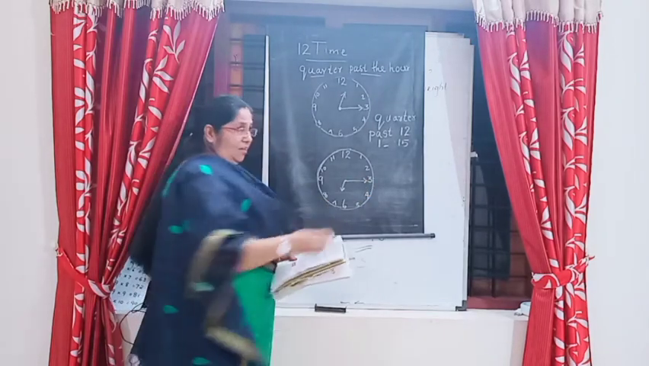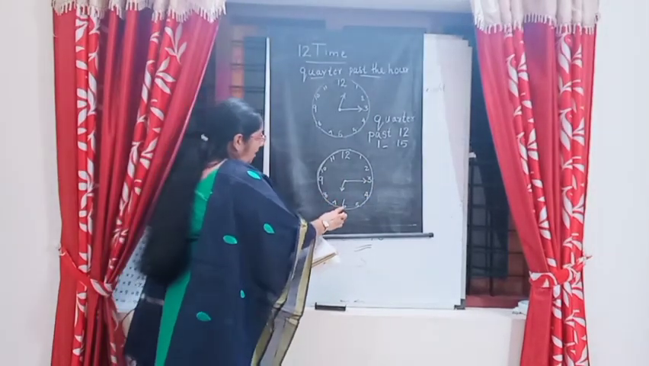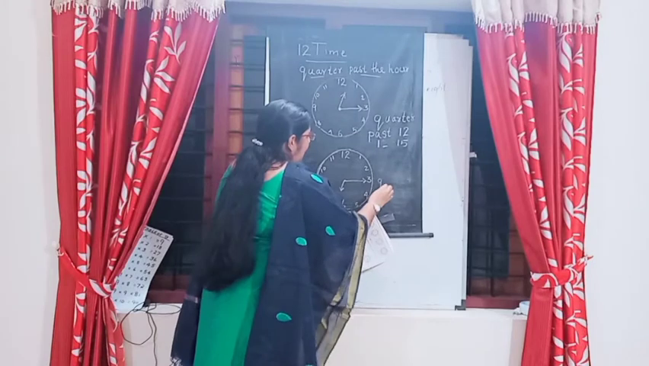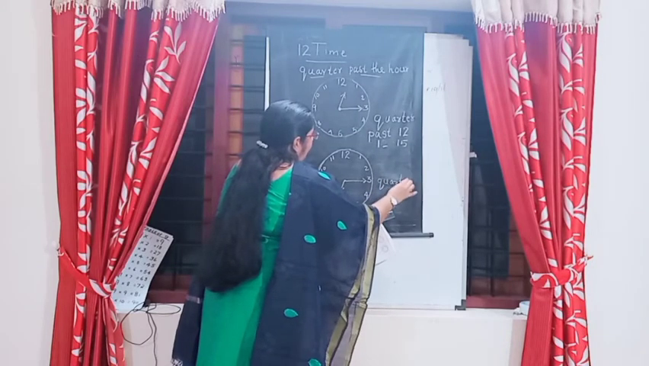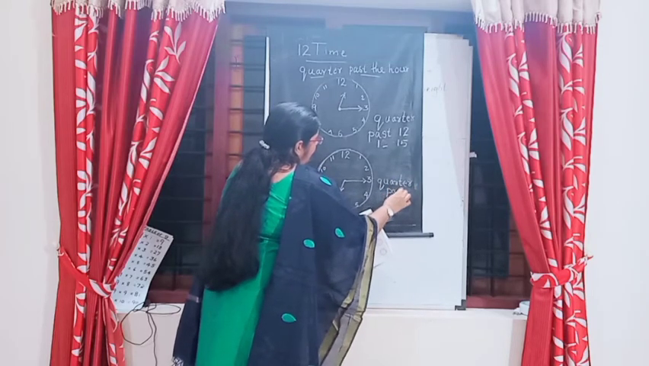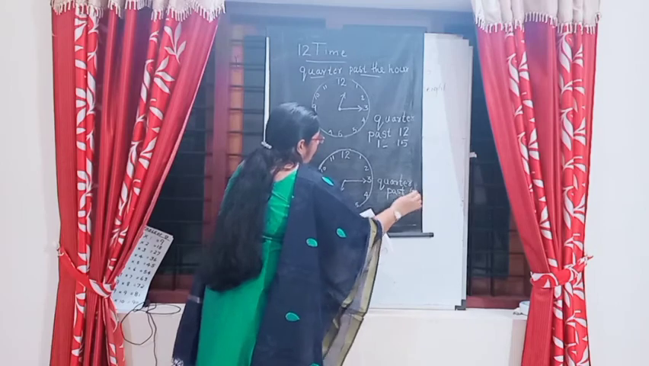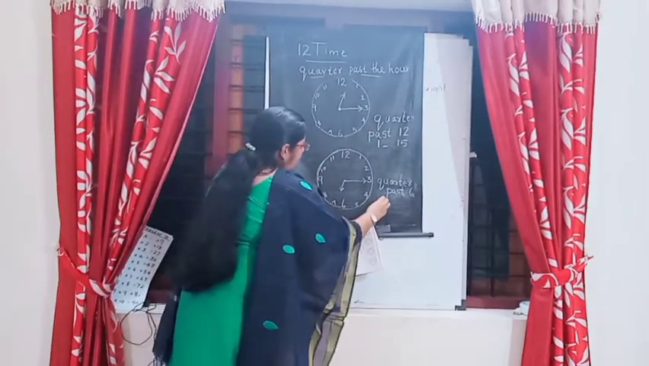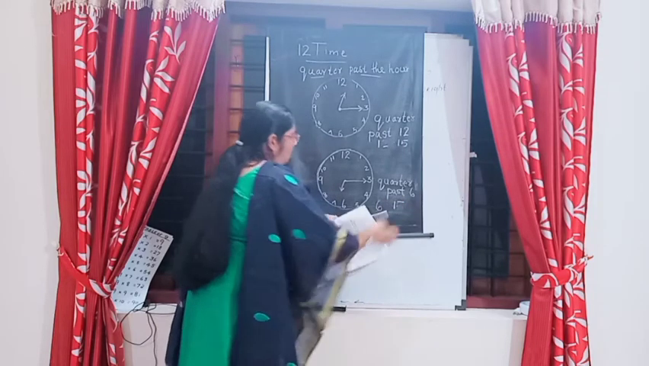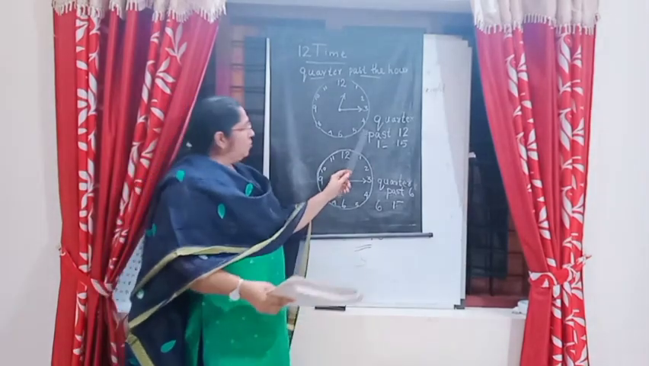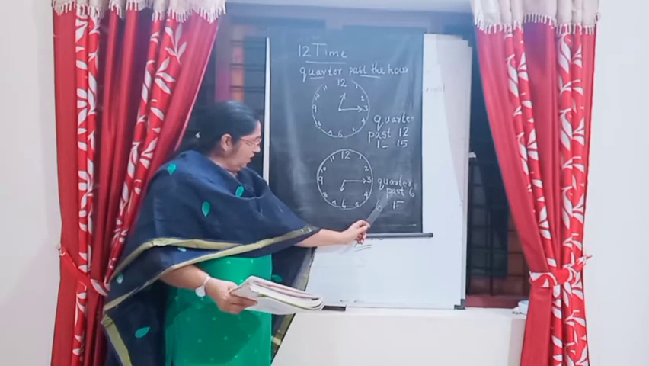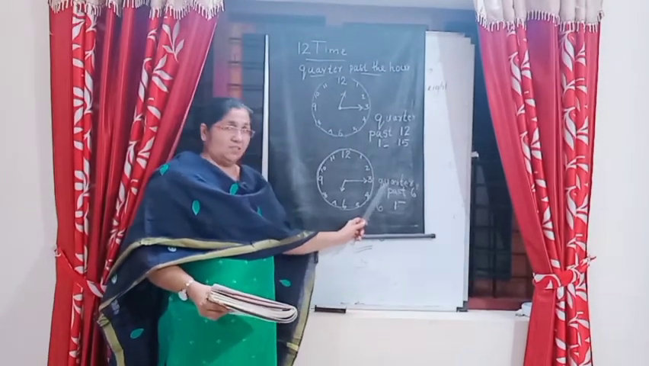Next, one more look. Here the top hand is at 3. Here the hour hand is at 6. What is the time now? Quarter past 6. Study the spelling. Quarter past 6 means 6:15, 15 minutes past. 15 stands for 3. Here look, 3. This is 6:15 or quarter past 6.